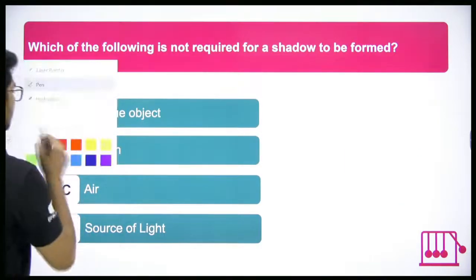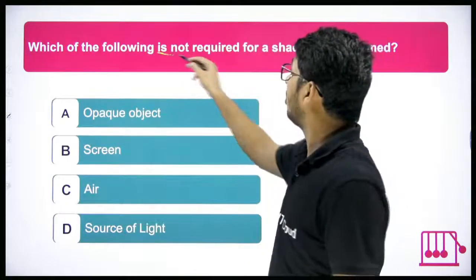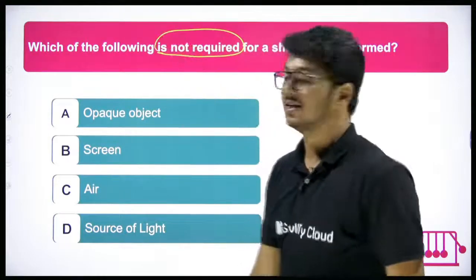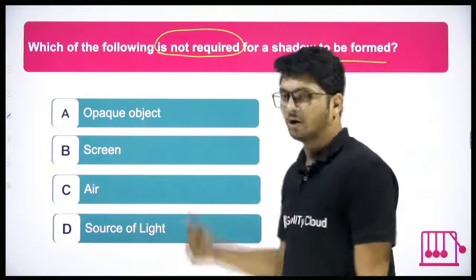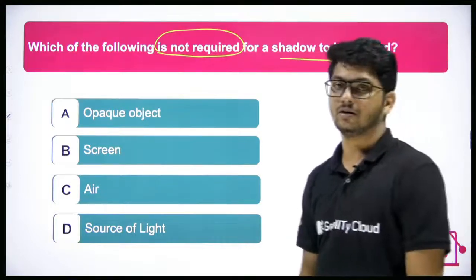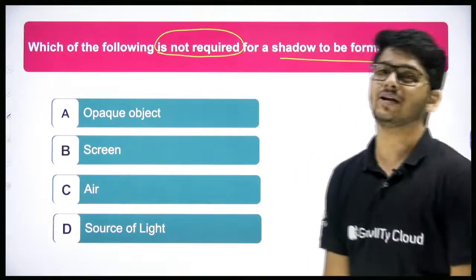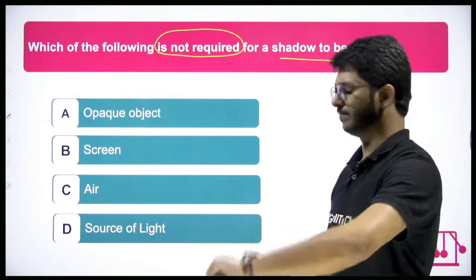Now, next. Which of the following is not required? You have to be careful. What is not required for a shadow to be formed? Opaque object, a screen, air, or a source of light? Again, 15 seconds. Again, quick.